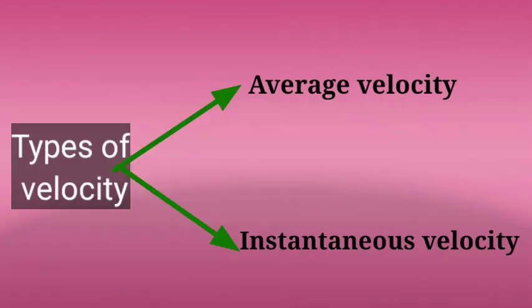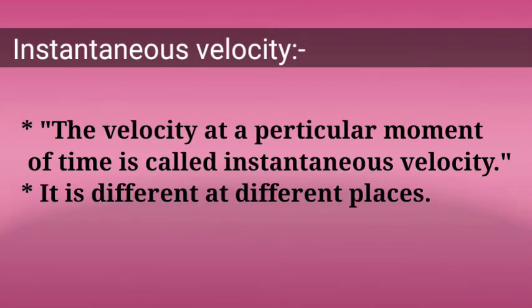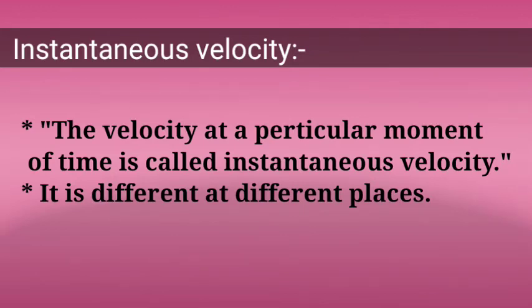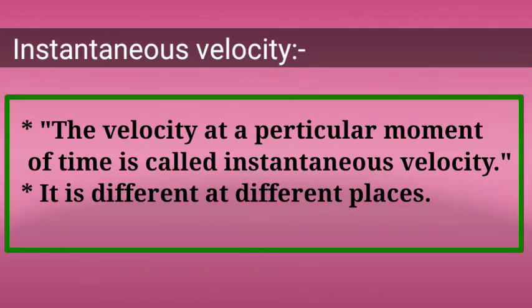Now let's learn the types of velocity. There are two types of velocity. First is average velocity and second is instantaneous velocity. Firstly, let's understand instantaneous velocity. Instantaneous velocity is the velocity at a particular moment of time.